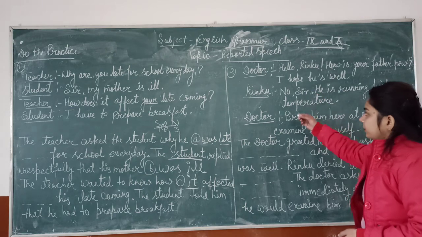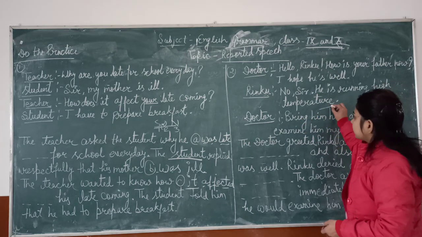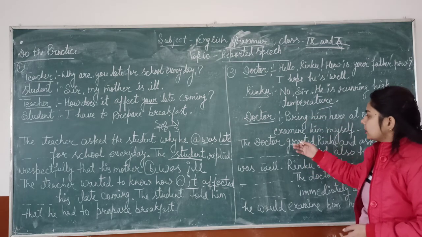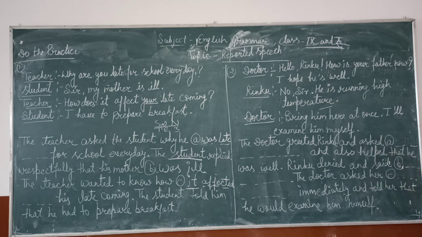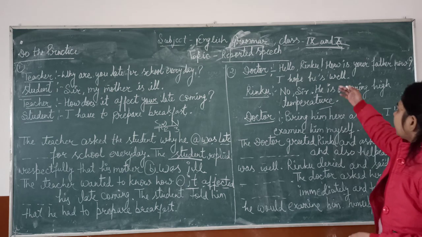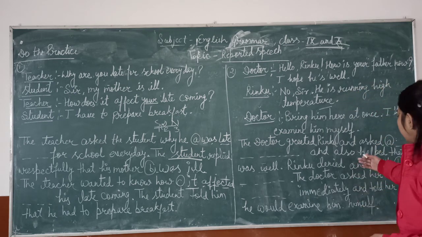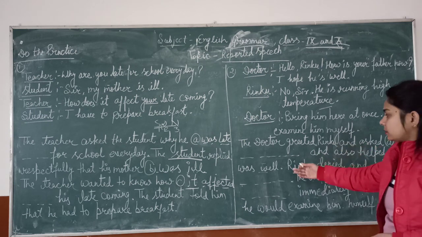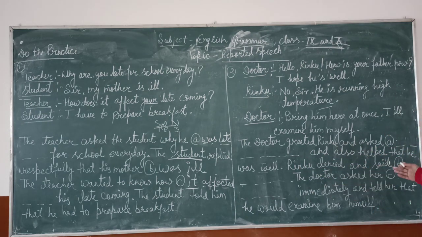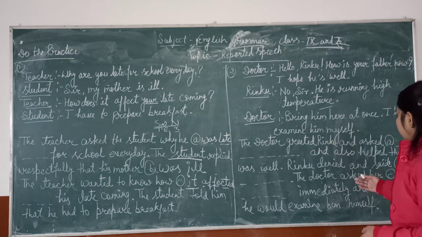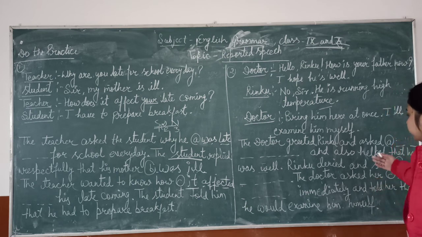Now this is direct speech and we have to change it into indirect speech. The doctor greeted Rinku and asked, hello Rinku, how is your father now? I hope he is well, and also hoped that he was well. Rinku denied and said, no sir, he is running high temperature. The doctor asked her, bring him here at once, I will examine him myself.